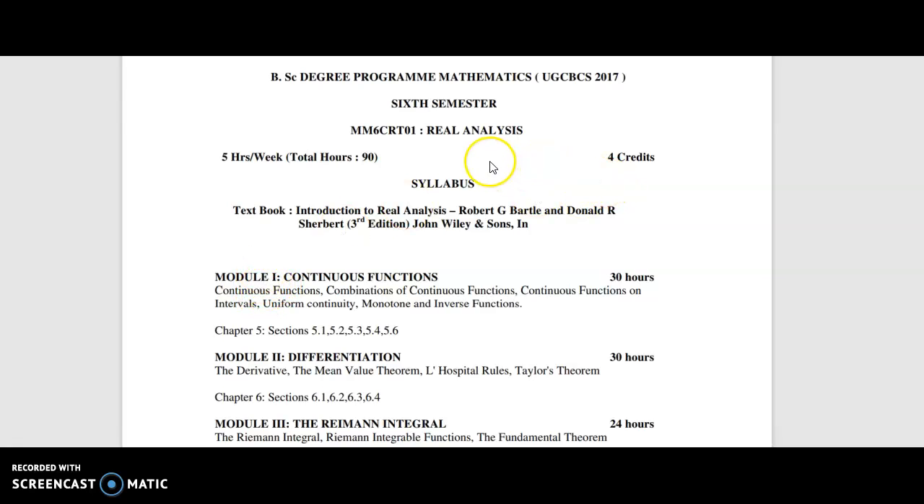The paper is named Real Analysis and its course code is MM6CRT01, and we have 5 hours per week for the paper, and the course has 4 credits. The text is the same as that of the 5th semester: Introduction to Real Analysis, Robert G. Bartle and Donald Sherbert, 3rd edition, John Wiley and Sons.